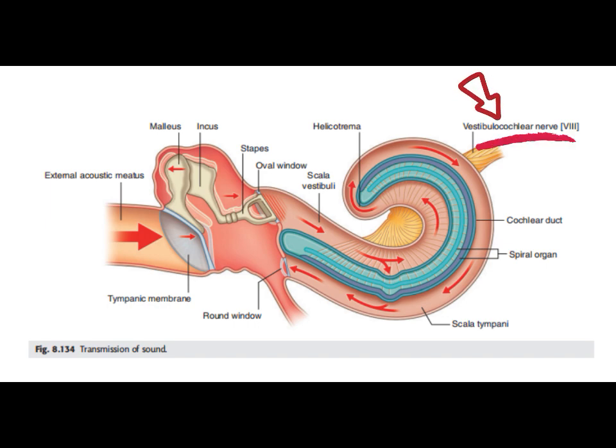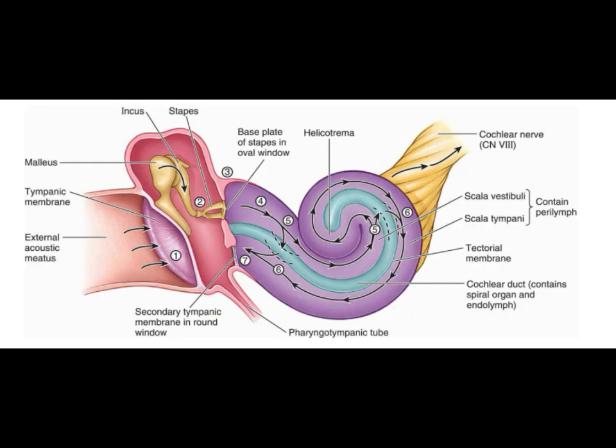are interpreted as sound. If the sounds are too loud, causing excessive movement of the tympanic membrane, contraction of the tensor tympani muscle attached to the malleus, and/or the stapedius muscle attached to the stapes, dampens the vibrations of the ossicles and decreases the force of the vibrations reaching the oval window.